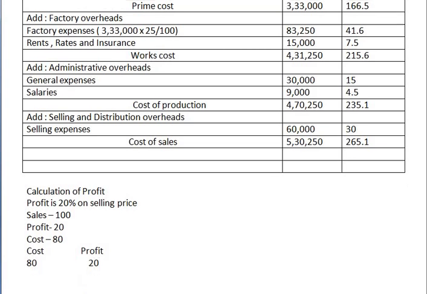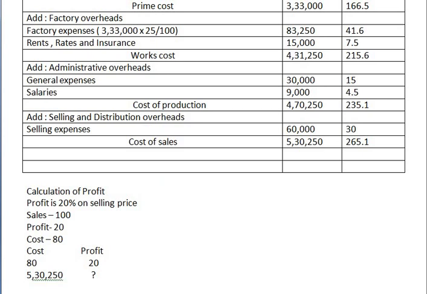Understanding? As per our assumptions. When cost of sales is 5,30,250, then how much will be our profit?